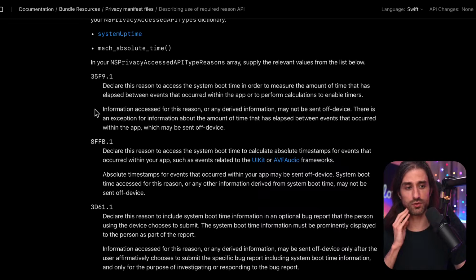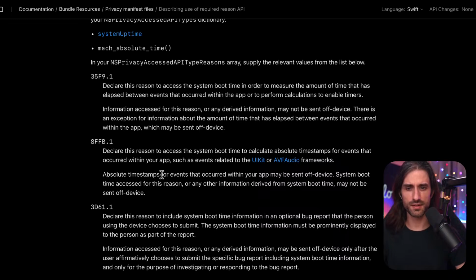Like if you really want to have a precise measure of time, getting the system uptime and the difference, I think this might be more precise, especially this API here, than calling NSDate. I think it's more precise if you need things up to the second, or even lower than a second. The other one is to calculate timestamps for events related to UIKit or AVF audio framework. In this case, they may be sent off device.